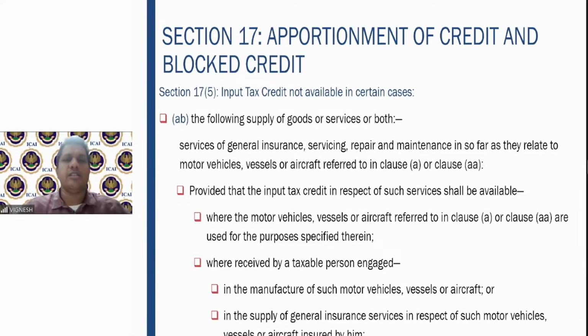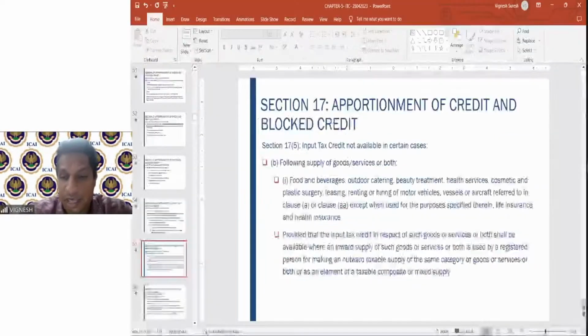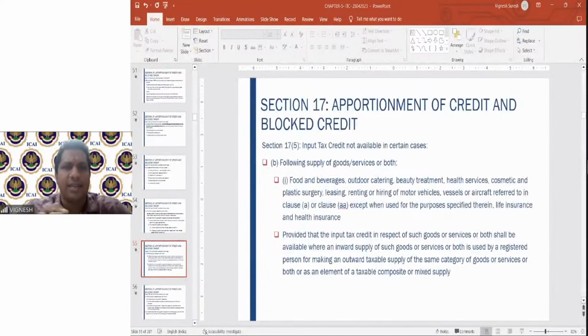So what all is covered here? General insurance is covered, servicing is covered, repairs and maintenance is covered. On all this, you cannot take the input tax credit. But there is a provision where the motor vehicles, vessels and aircraft are used for the purposes given in (a) or (aa), that is, further supply of vehicles, imparting the training and all. In that particular situation, you can claim the respective input tax credit. So I hope this point is clear with regard to general insurance, servicing, repairs and maintenance. Fine. So all this you have to remember, because it may be asked in the examination. Navigating a vessel means traveling, like navigating the ship. Like driving the ship, you can say.